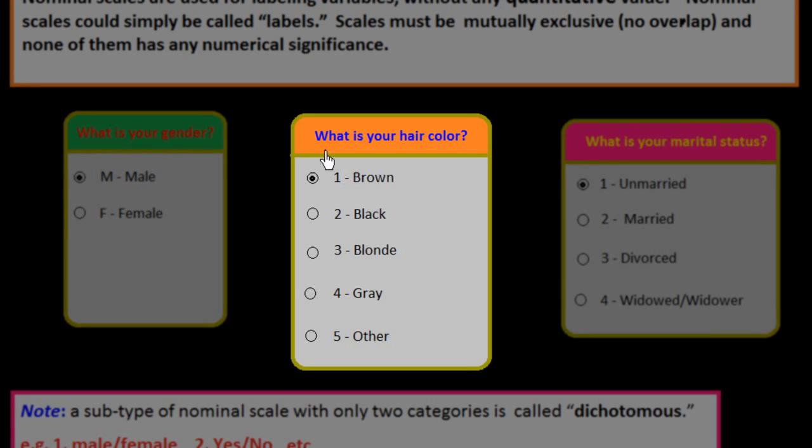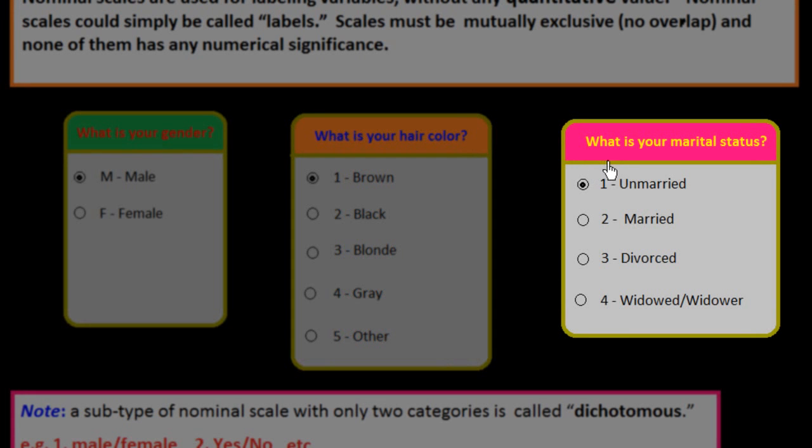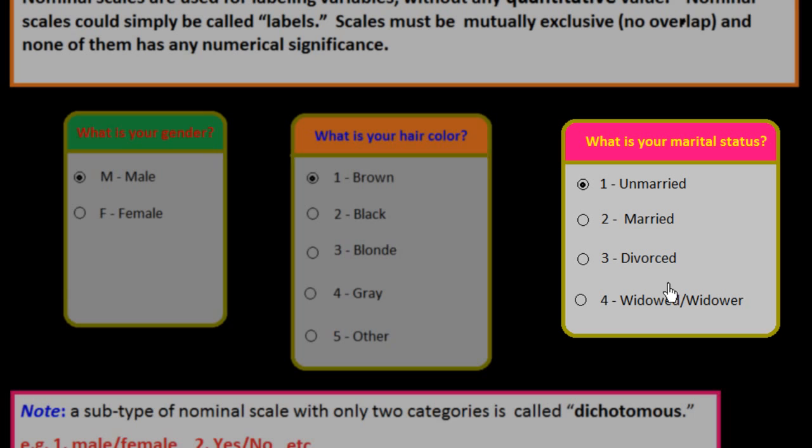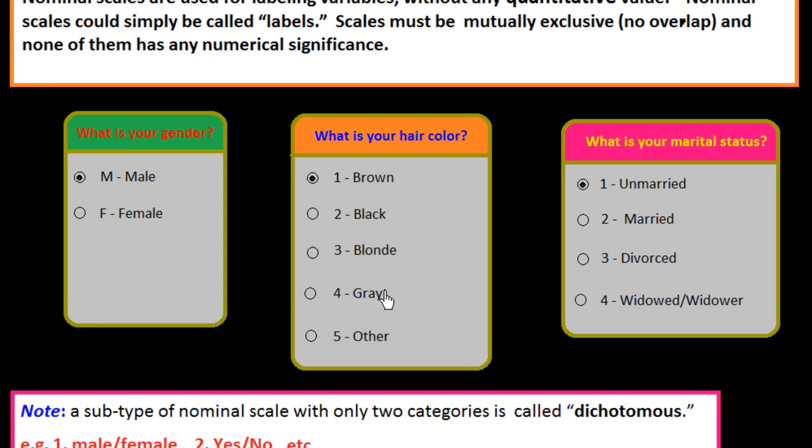Second one, what is your hair color? Brown, black, blonde, gray, other. There is only one possibility of getting a single color, so these are also mutually exclusive. In the third one, what is your marital status? One may be unmarried, married, divorced, or widowed. So these are all mutually exclusive. It is not quantitative, it is the nominal scale.